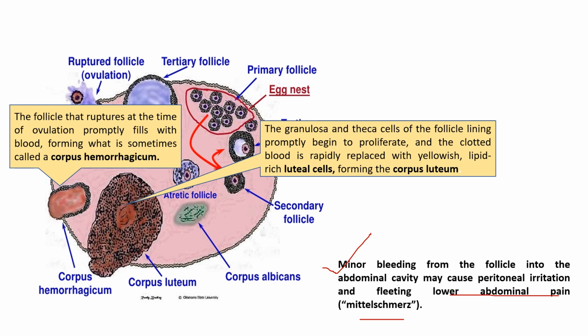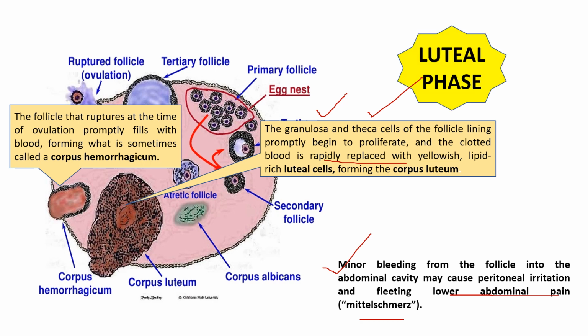And after that, the granulosa cells and the theca cells of the follicle promptly begin to proliferate, and the clotted blood inside the follicle will be rapidly replaced by the yellowish lipid-rich luteal cells, and it will be converted to corpus luteum. So now we know about the follicular or maturation phase of the ovarian follicles. We know the process of ovulation, and the last phase of the ovarian cycle we have reached, that is our luteal phase. And we know the hormonal relationship in the previous two phases.